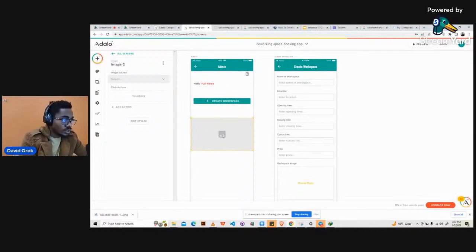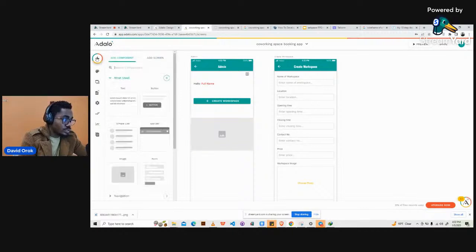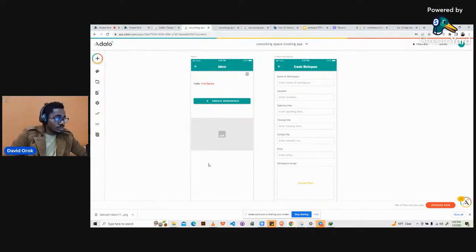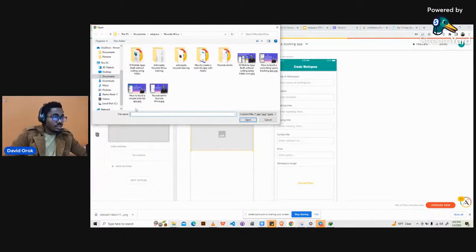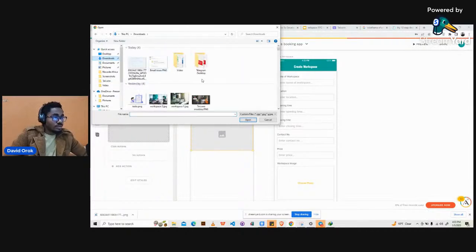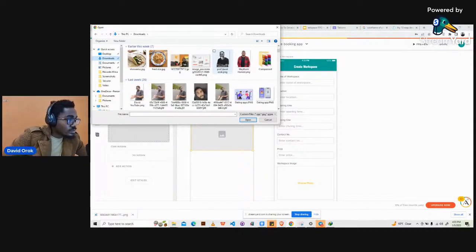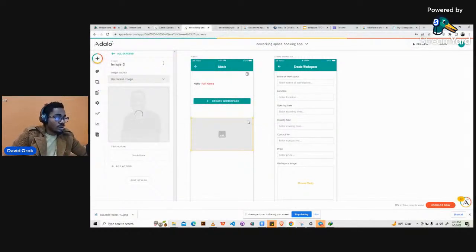So for us to be able to achieve that, we will just bring the image property like I just did. You click on the image property, and then it will follow your cursor, and then you bring it here. So what you now do is select an image from your system. I will go to downloads, then I will find an image. I can use any of these images, I think. Okay, I'll use this. I just use my picture, and it's going to appear here.